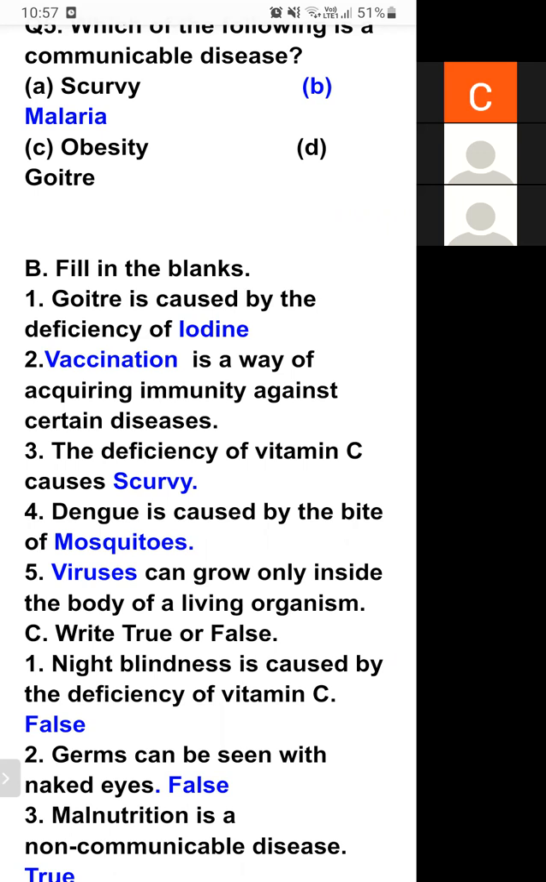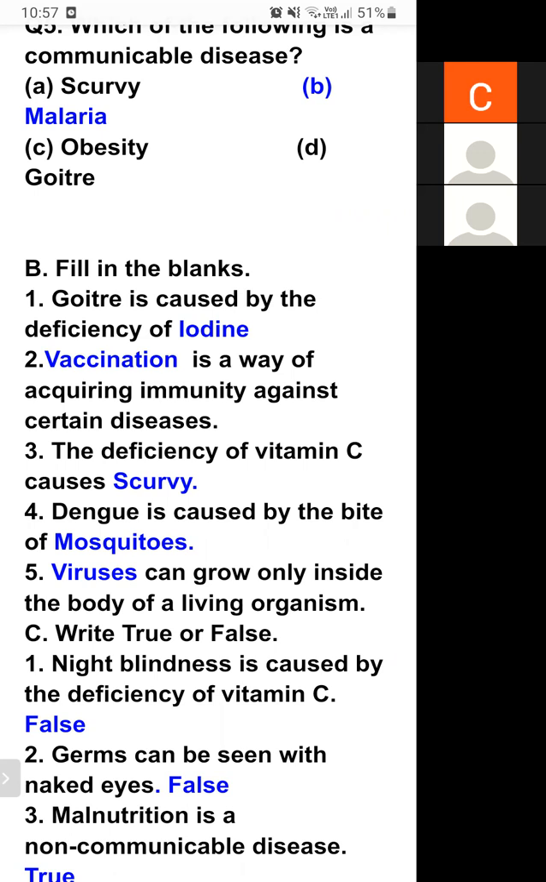So the first fill-up is goiter is caused by the deficiency of iodine. If there is less iodine in our food, there will be a disease known as goiter. We have learned in the chapter that goiter is a condition when there is a swelling in the neck. That condition is known as goiter. And what is the cause of goiter? Deficiency of iodine.